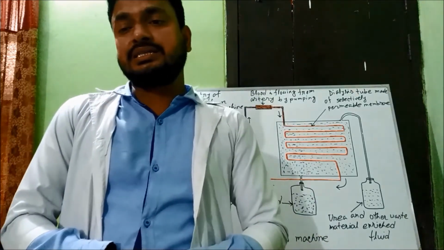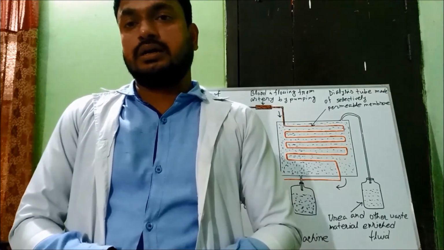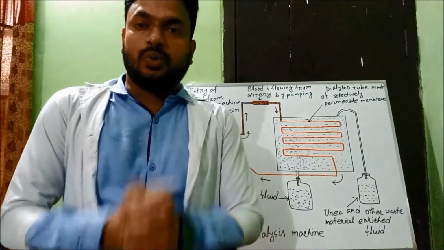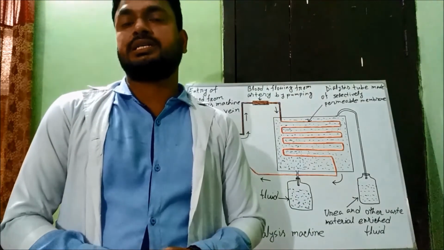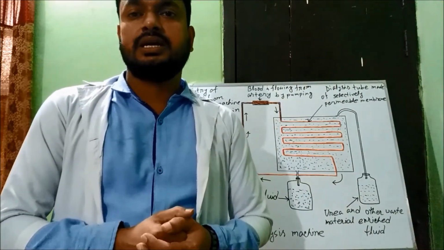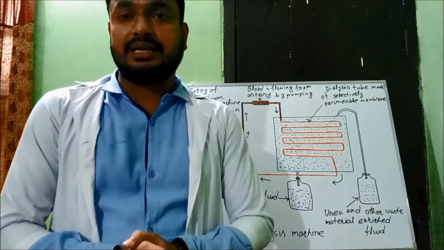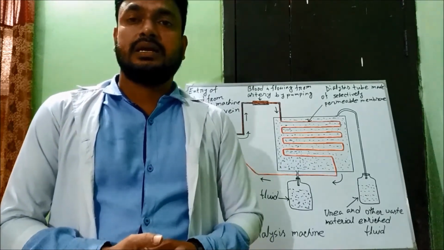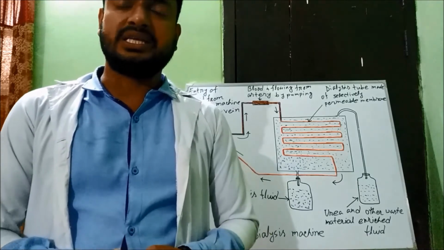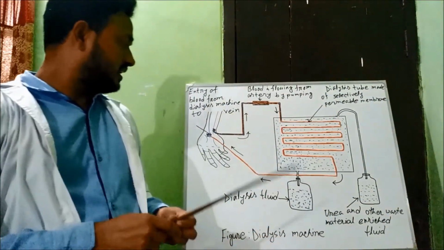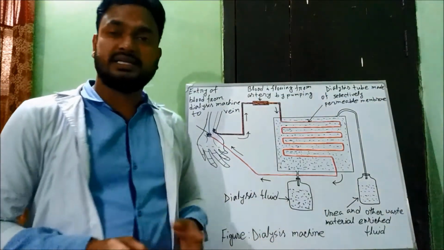Here we will discuss kidney dialysis. When the kidneys are badly damaged or inactive, blood can be filtered through a scientific way called dialysis. Dialysis is done by a dialysis machine. Here the figure is a dialysis machine.